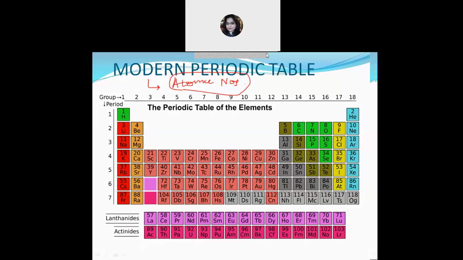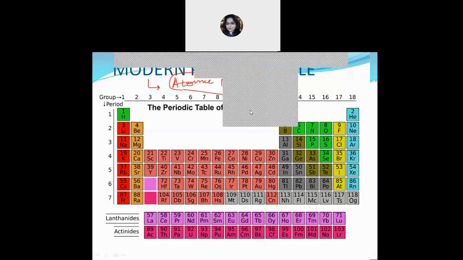Okay, so let's have a look. Students, from the knowledge of the atomic structure, we know that the atom has a positively charged nucleus with electrons distributed around it.